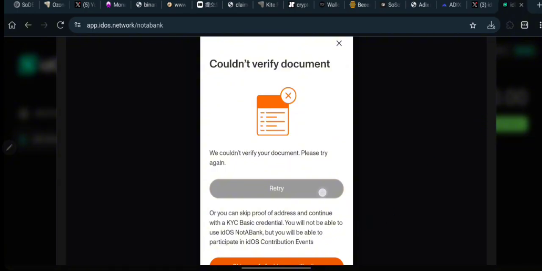Okay, so over here right now, you can see the verification failed on my own side, and that is basically because the utility bill that I actually uploaded is the one that I got long time ago. So you can go ahead and use your most recent utility bill and you are going to be succeeding. So right now, you can see, or you can skip proof of address and continue with a KYC basic credential. You will not be able to. So if you can pass this process, it is a very nice thing for you, as it is going to be helping you even in the future, as long as you keep interacting with some of the projects connected with this IdOS.